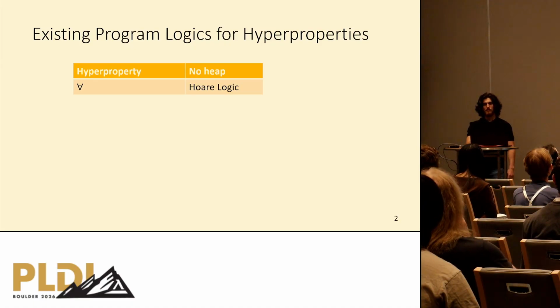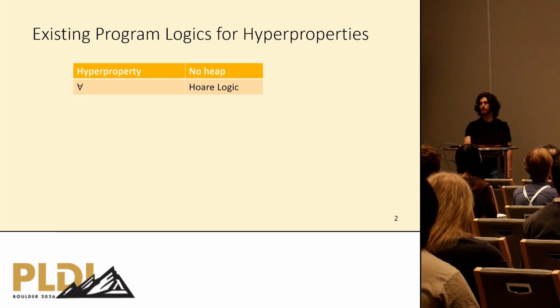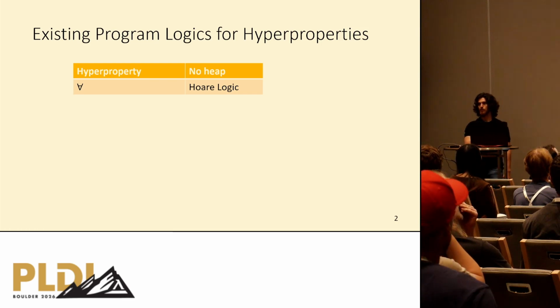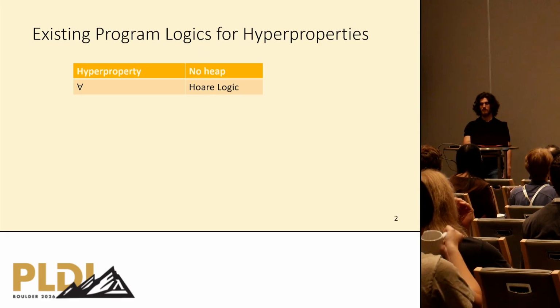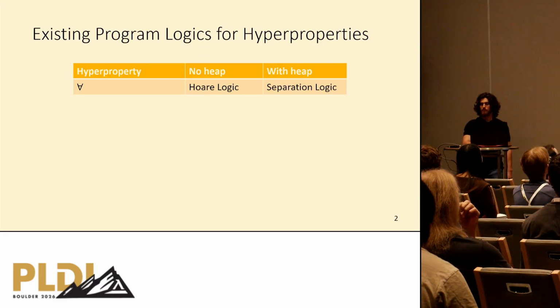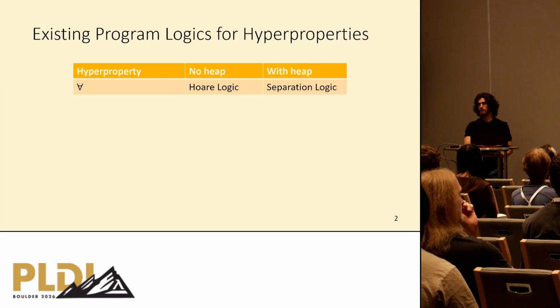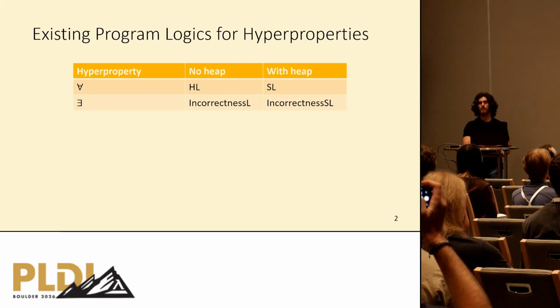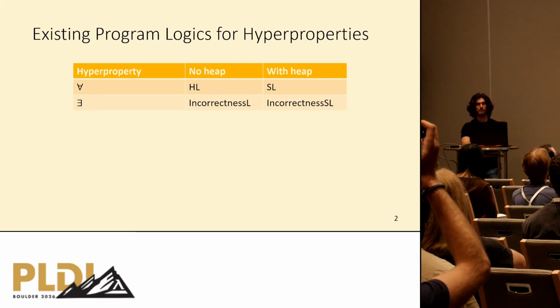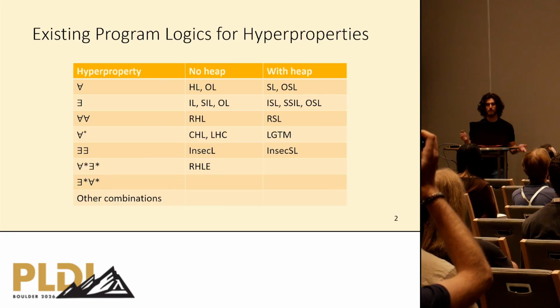Now, let's look at some existing program logics for hyperproperties. The most basic hyperproperty is for all hyperproperty, where the logic we all know is Hoare logic. For heap-manipulating programs, the standard logic is separation logic. For exist hyperproperties, the two standards are incorrectness logic and incorrectness separation logic, and so on and so forth.